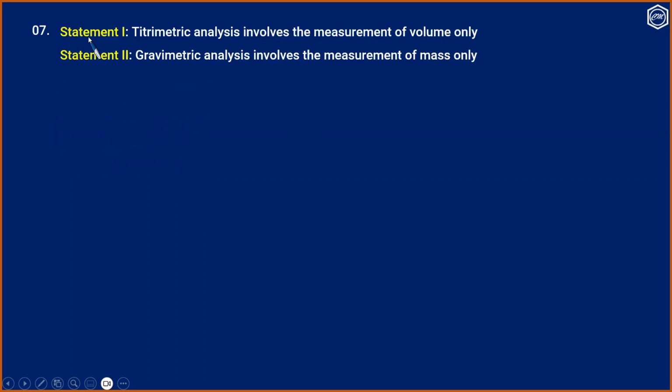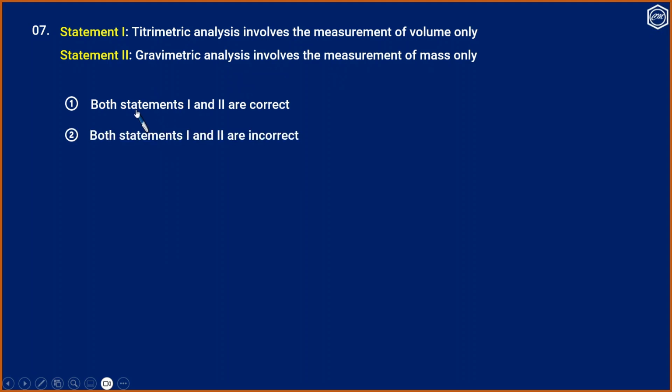Then question number 7. Statement 1: Titrimetric analysis involves the measurement of volume only. Statement 2: Gravimetric analysis involves the measurement of mass only. Option 1, both statements 1 and 2 are correct. Both statements 1 and 2 are incorrect.